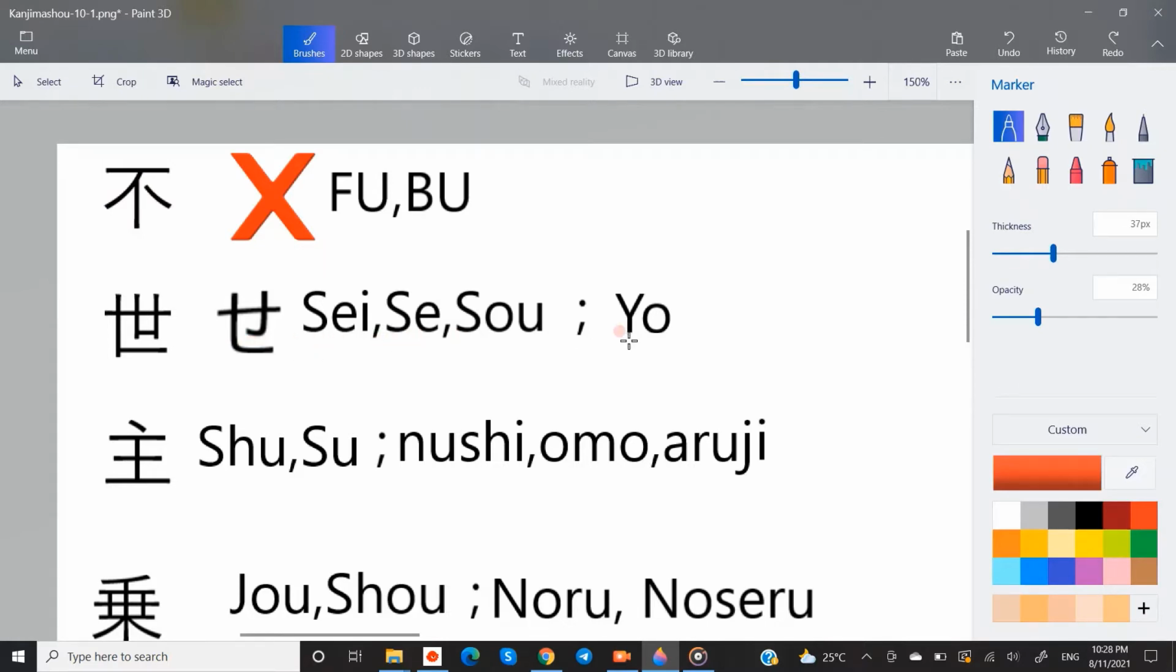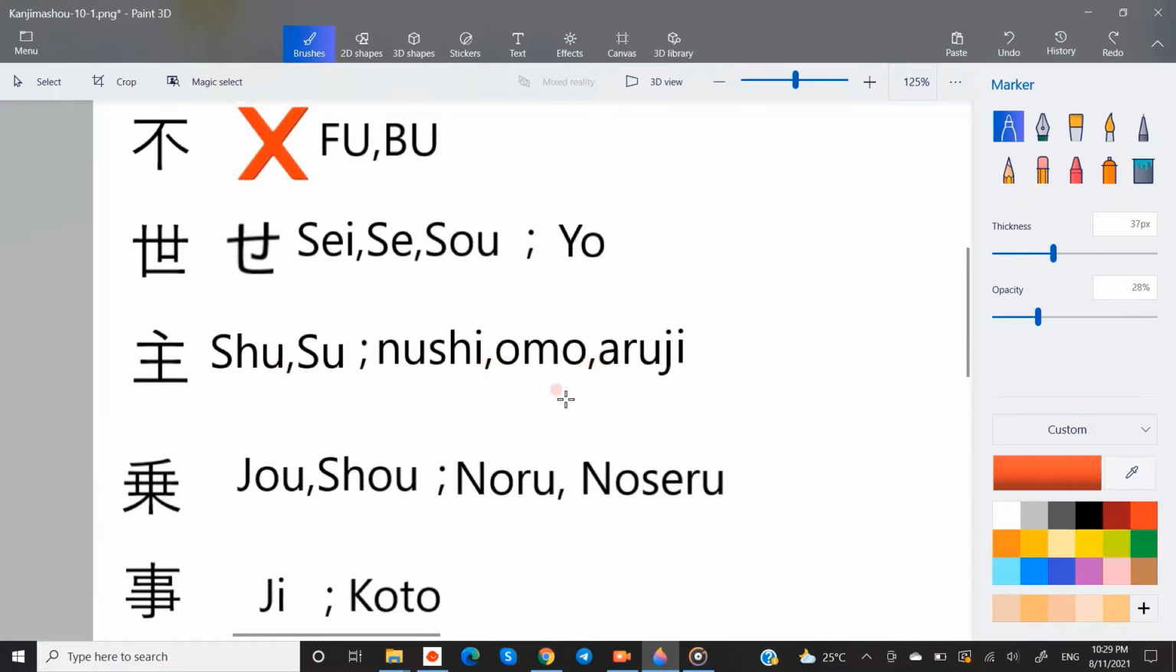Sei or se, kunyomi yo. From the common word sekai, which means the world or society, comes this kanji se, which is derived from the hiragana letter se, or so it seems. Its meaning is also world or society.